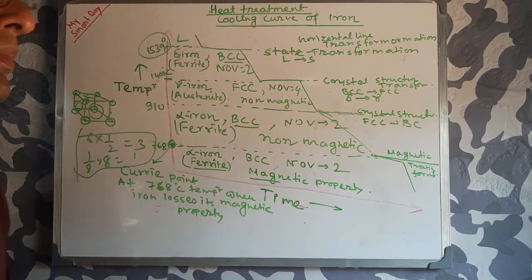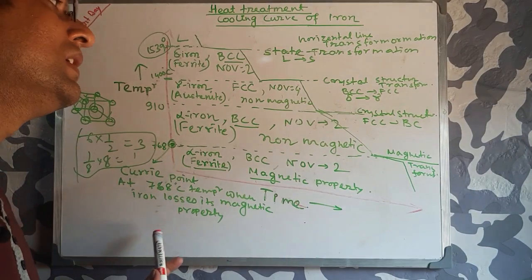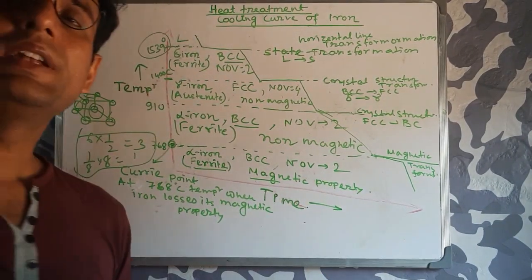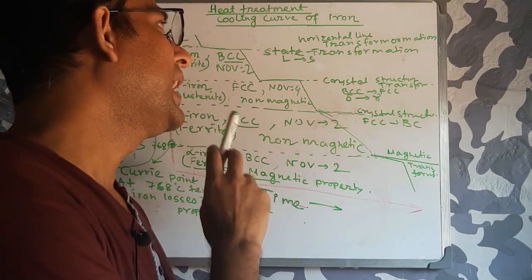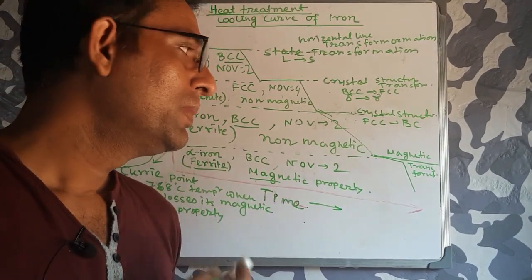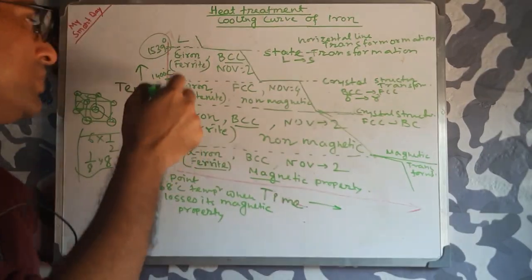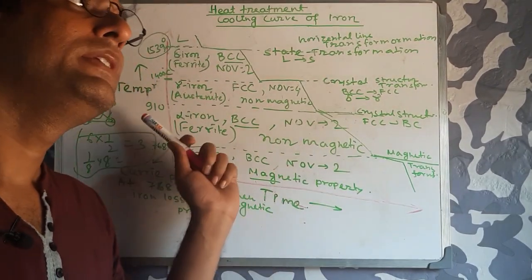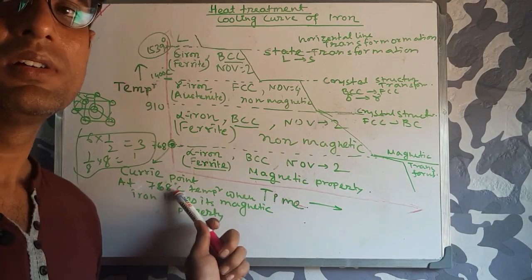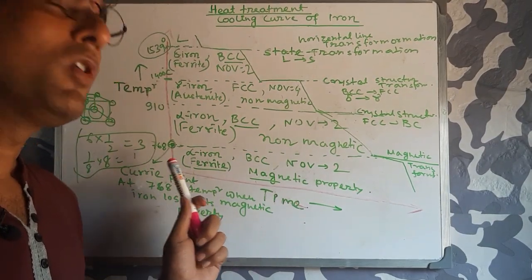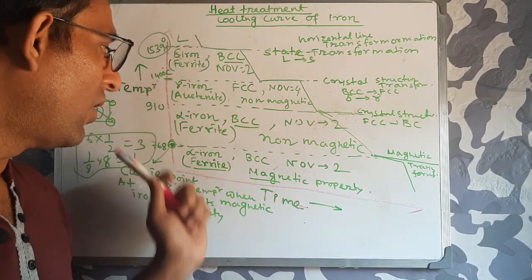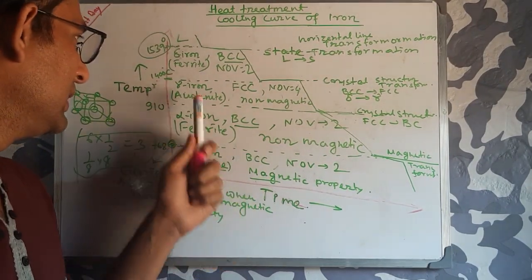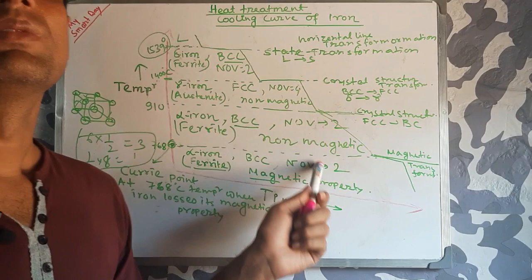You need to remember all these transformations for the iron carbon equilibrium diagram. In the next class I will discuss the iron carbon equilibrium diagram, where all these transformations as well as these temperatures are very important, and I will write all these temperatures. So just pause the video, take screenshots, and remember all these temperatures as well as transformations.